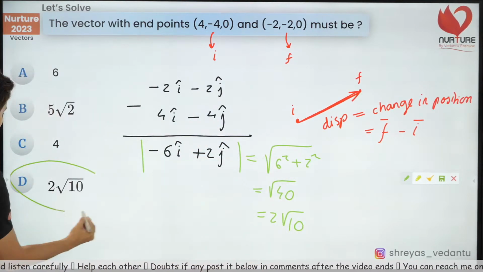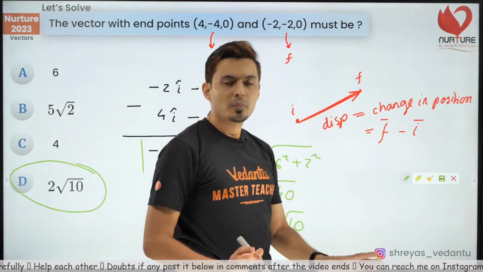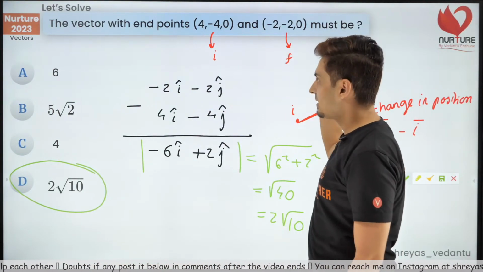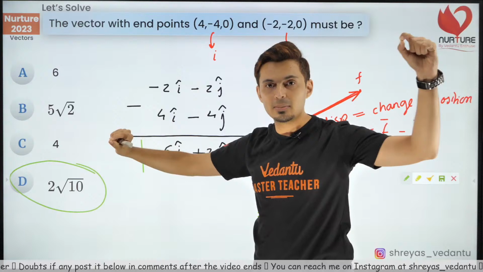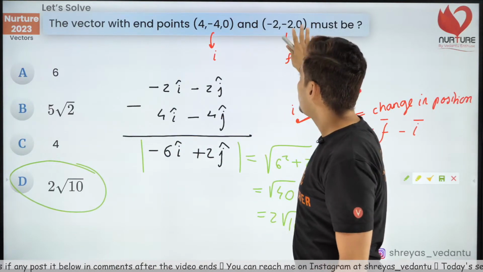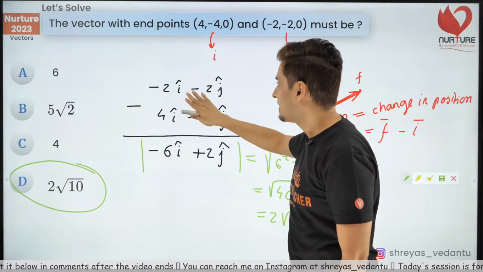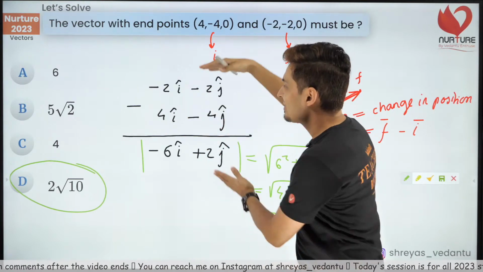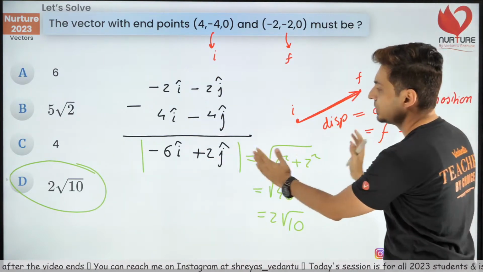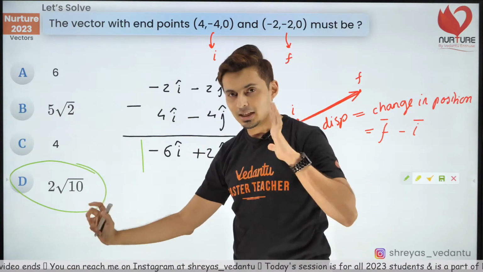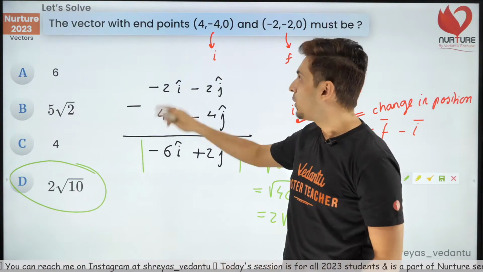That's the answer, option D. So whenever you are given 2 points and you are asked what is the length between them, just treat them like 2 vectors, something i, something j, something i, something j, and subtract them. That's it. That's going to give you the vector joining the initial and the final point, or those 2 points.